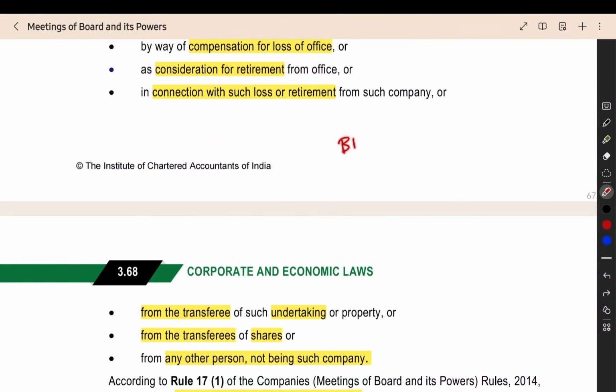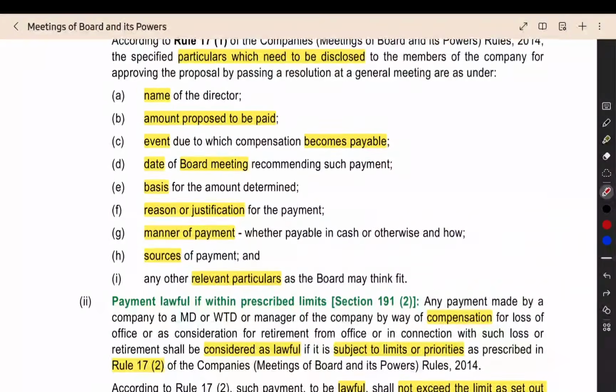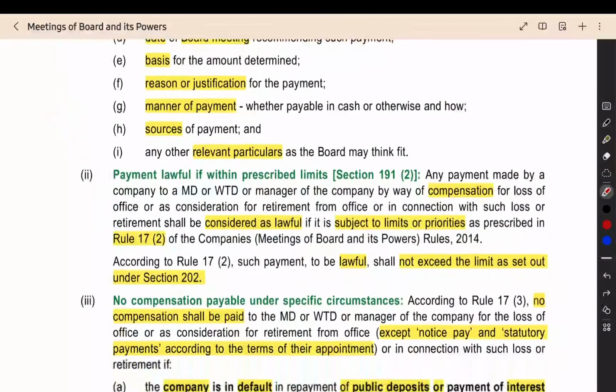First you will conduct a board meeting and get the approval of the board. After that you will conduct the general meeting and get the approval of the shareholders, then only you can receive the payment. The date on which the board meeting was held to approve the payment also has to be mentioned. These details should be there in the proposal raised in the general meeting.